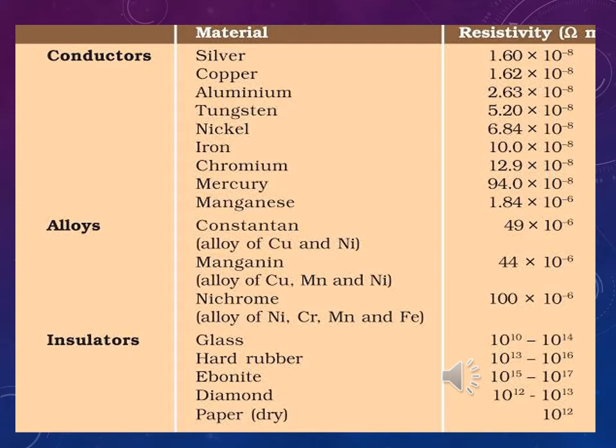And that of alloys, it has a bigger number with 10 power minus 6, isn't it? So 49 into 10 power minus 6, 44 into 10 power minus 6, like this. And coming to insulators, the resistivity is very, very high. You can see it is in positive powers.